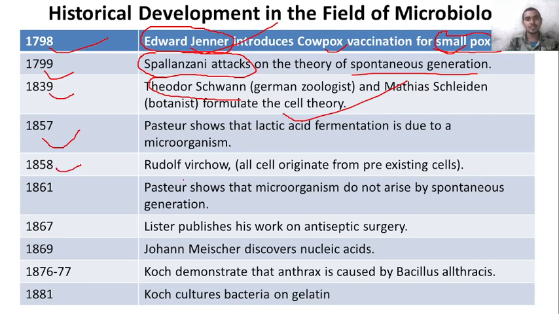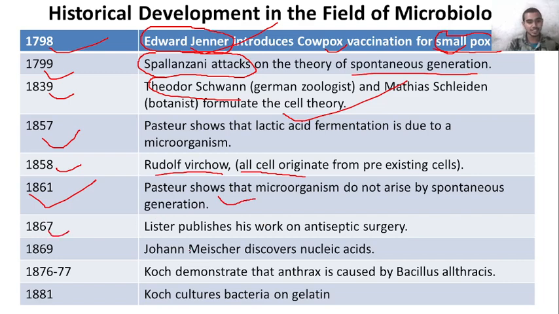So Rudolf Virchow said all cells originate from pre-existing cells. He told this for the first time. Then in 1861, Pasteur showed that microorganisms do not arise by spontaneous generation. So Pasteur showed by an experiment that microorganisms do not arise by spontaneous generation.